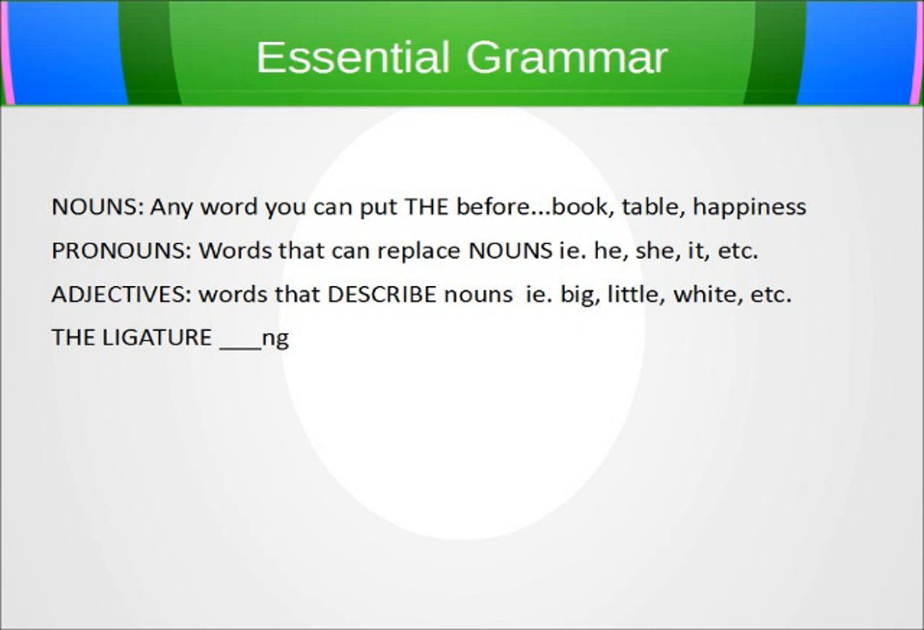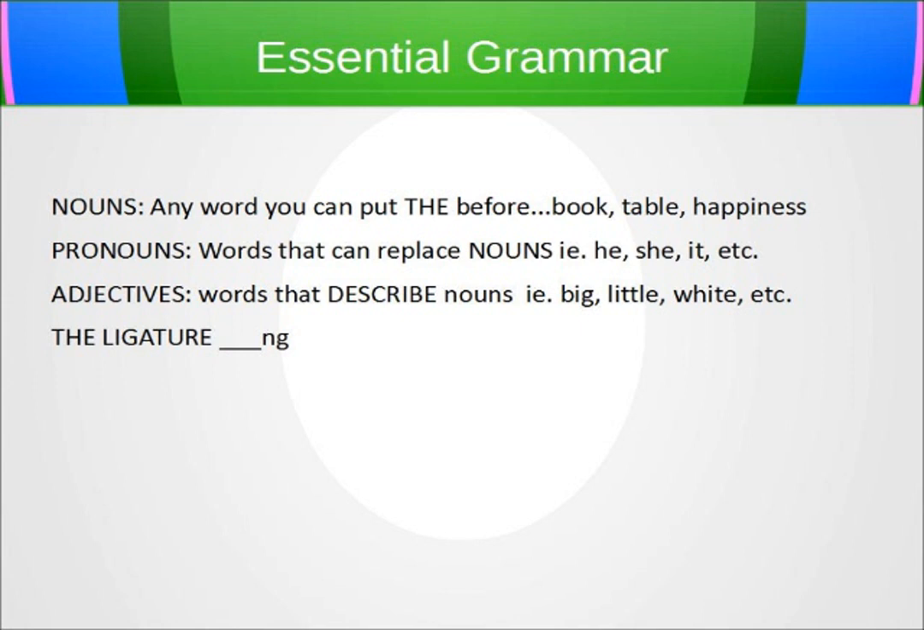Adjectives are words that describe nouns. The big man, the little man, the white dog, the green mold on my food. That's adjectives, describing words. Next is something that we don't have in English, but we do have in Cebuano, called ligature. It's kind of a sound that goes between two words. We're going to be talking more about that.